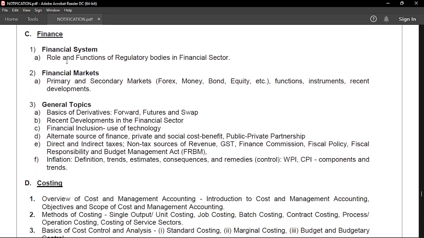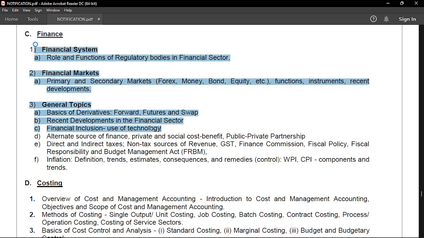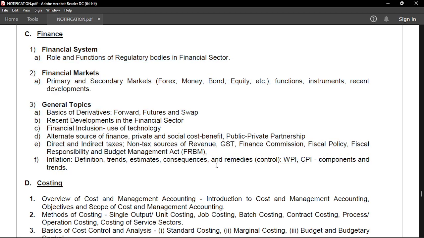Next is a finance section, very, very important and very much in line with the finance section that you might as well have been preparing for the RBI Grade B examination. Nothing to go on into this. And even if you are not preparing for RBI, and even if you are preparing for the banking exam interviews,